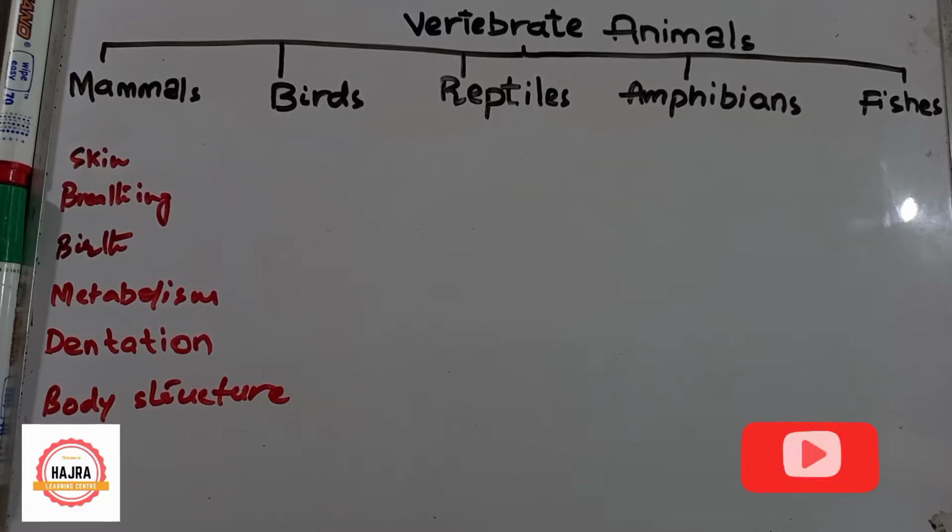In this video tutorial we will learn about vertebrate animals. I already made a video on vertebrate animals, but this video is different from the other video. In the previous video I just told you the characteristics of all 5 groups of vertebrates. But here in this video I'll compare different characteristics with each group of animals. So first of all, let's talk about vertebrate animals.